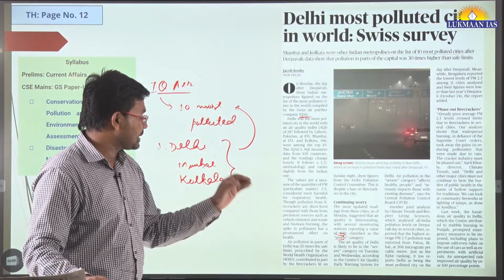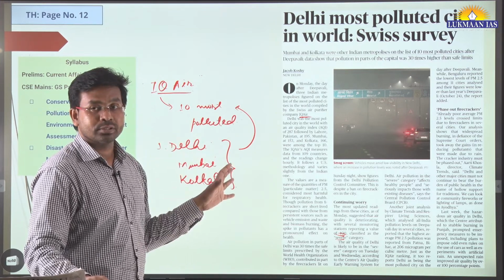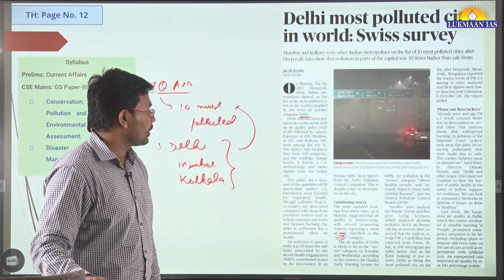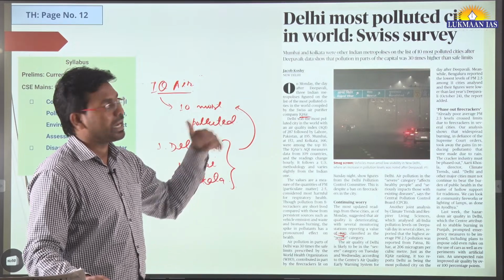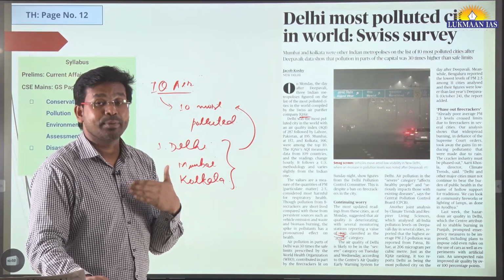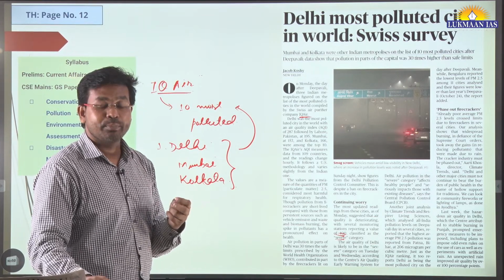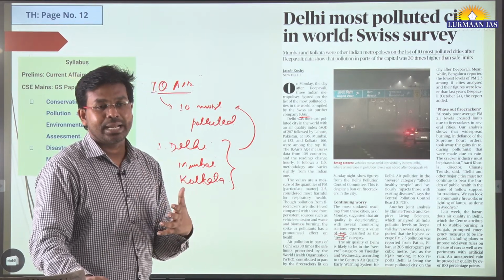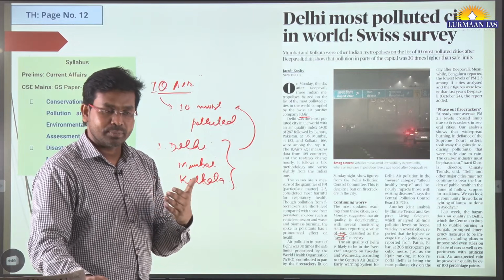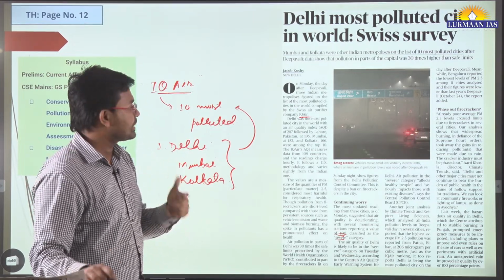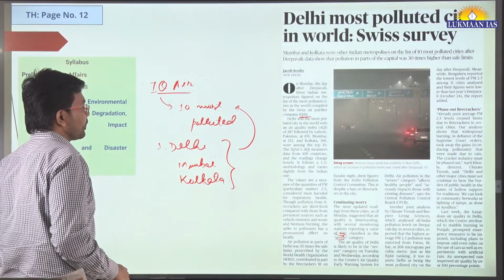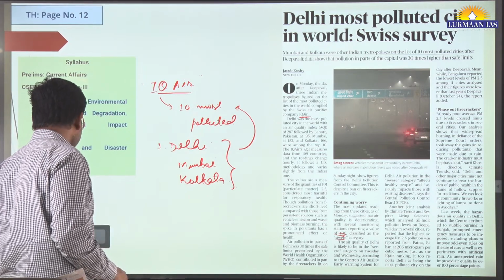In this article, they have talked about air pollutants. For example, the concentration of PM 2.5 in the air makes air pollution worse, because it is the pollutant that harms human beings very much.